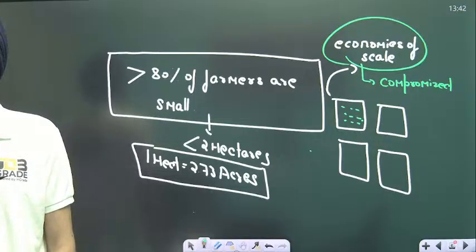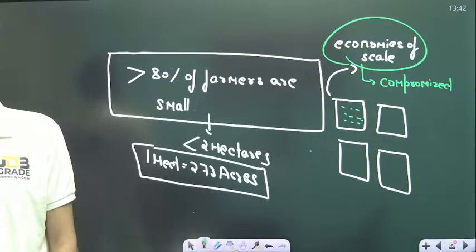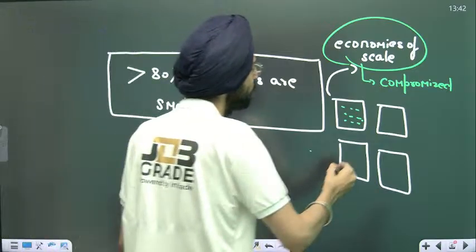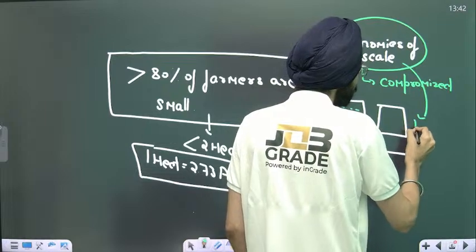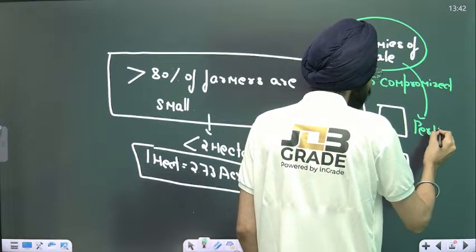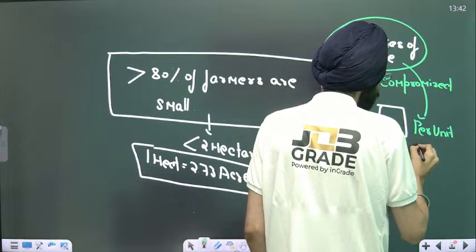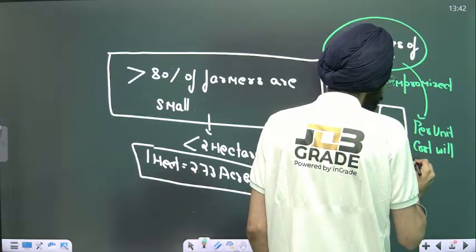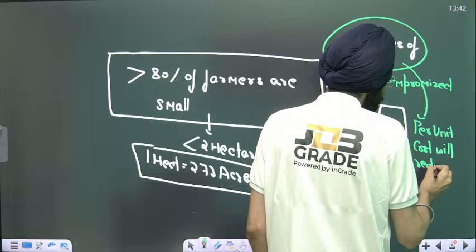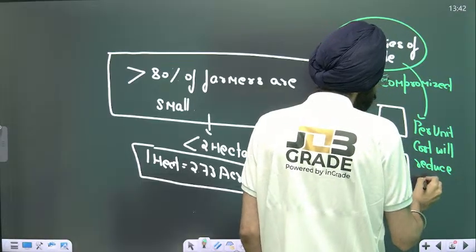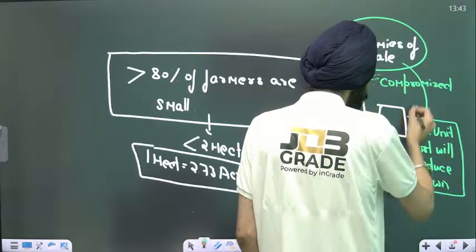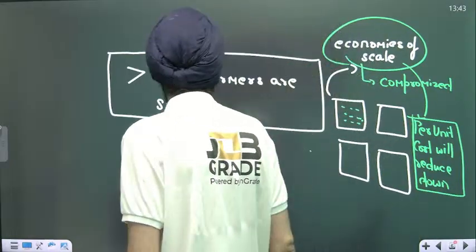The gas consumption is the same, but the per unit cost will reduce.